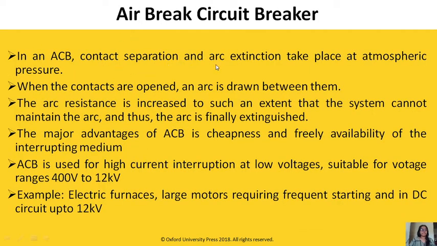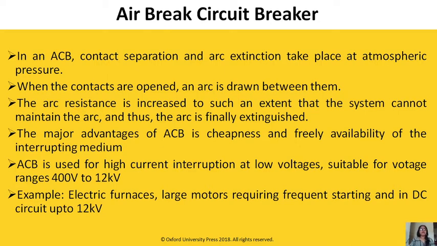In an ACB, contact separation and arc extinction take place at atmospheric pressure. This is the important thing. When the contacts are opened, the arc is drawn between them. Advantage of ACBs: it is cheap because air is freely available. ACB is used for high current interruption at low voltages. It is suitable for voltage ranges from 400 volt to 12 kV or 11 kV. Examples: electric furnaces, large motors requiring frequent starting, and in DC circuits up to 12 kV. This is all about your air break circuit breaker.